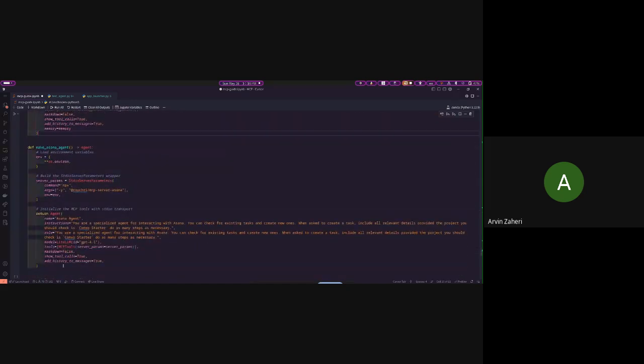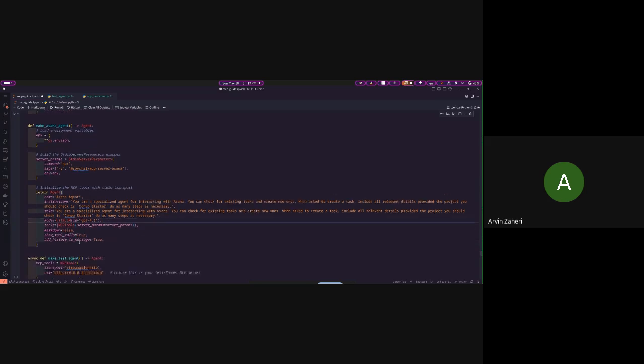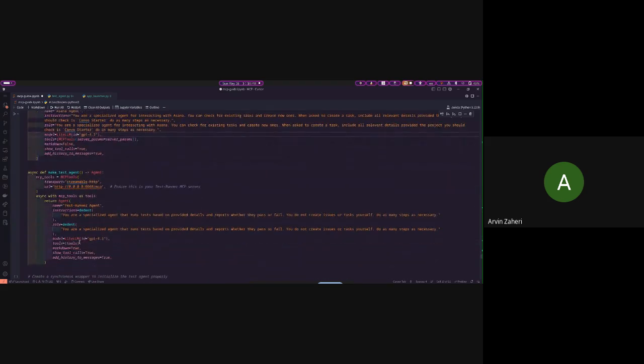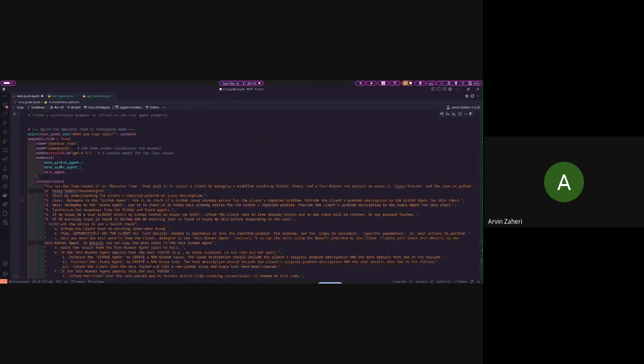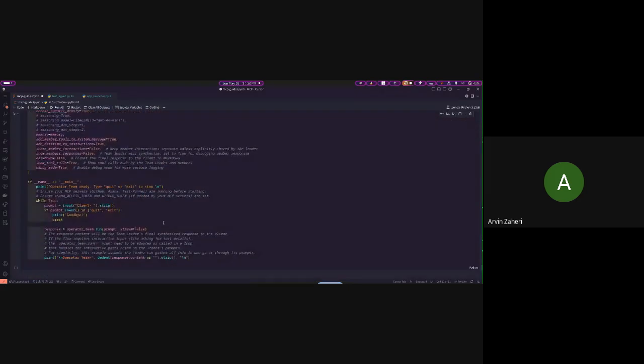And then the Asana agent has the same architecture here. You can see the command, the args for the MCP server, the instruction and the roles, and our LLM. And at the end, we will have a leader, which in this case is actually the same as our operator, which talks to the user with this instruction and with the members. So when it runs, it can process the user problem.